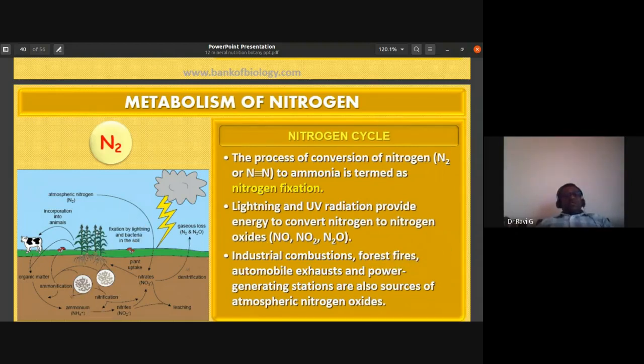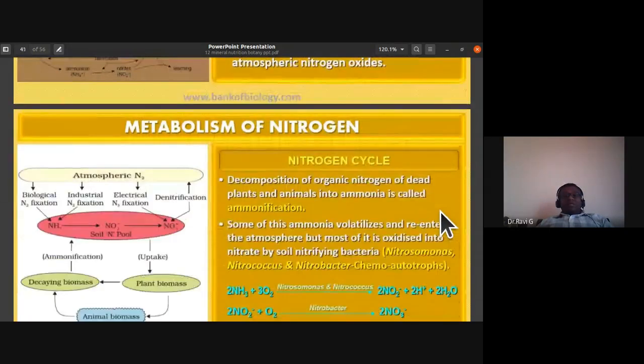Industrial combustion, like forest fires, automobile exhausts, and power generating stations, are also sources of atmospheric nitrogen oxides. So they are all the other sources of atmospheric nitrogen oxides.